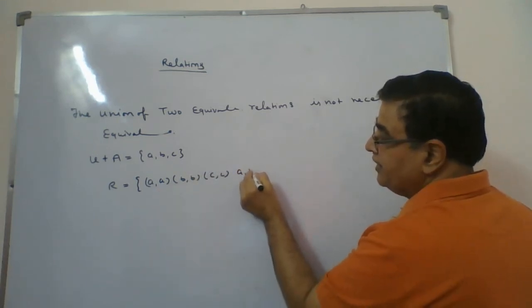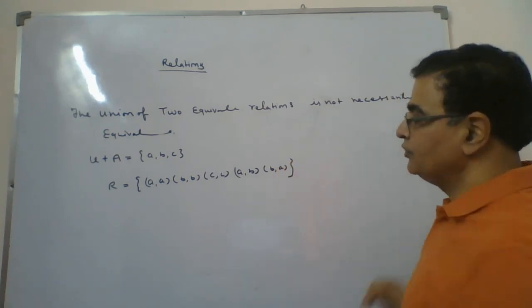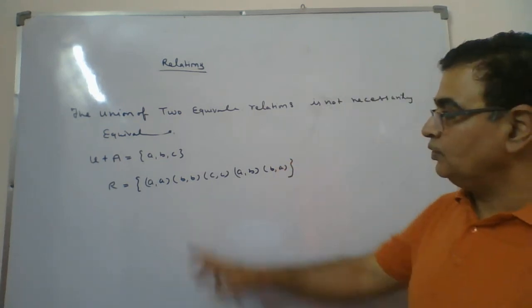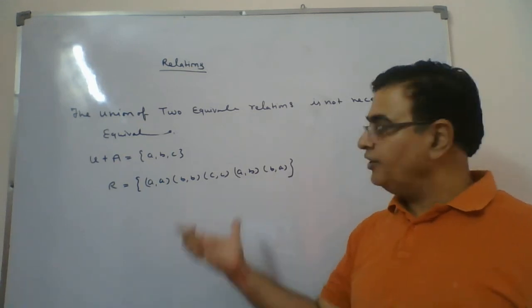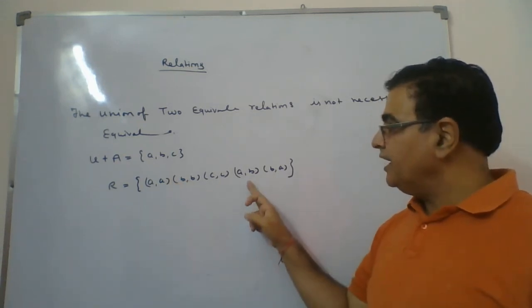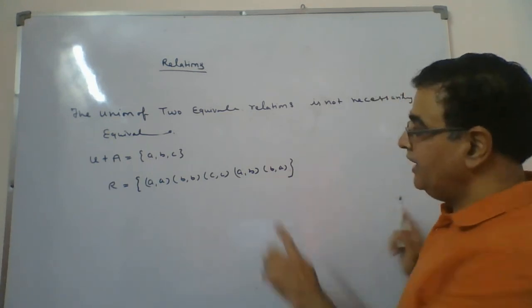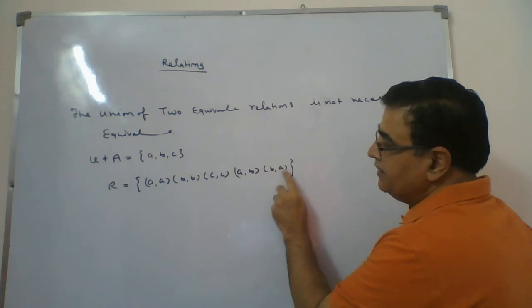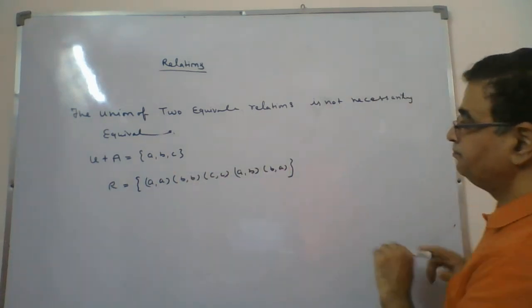Then if it is AB and BA, it is symmetric also. These three members must be there for the reflexive condition. Yes, they are there. AB and BA in pair means it will be symmetric also. Then A relates with B, B relates with A, then A and A relate, that means transitive is also there.